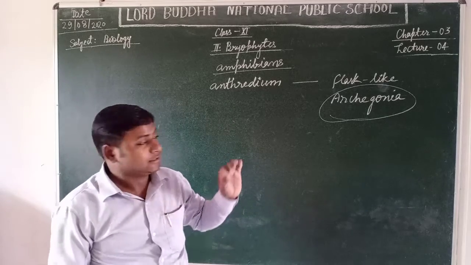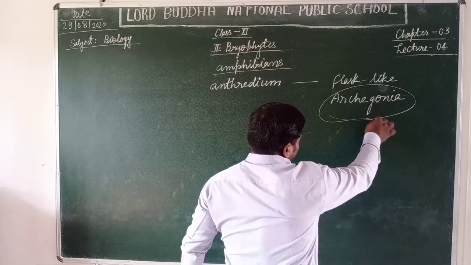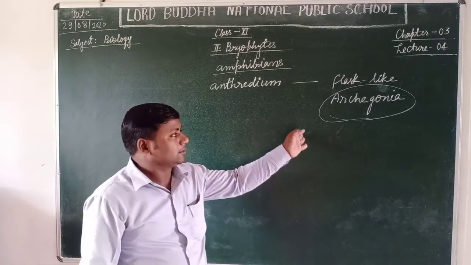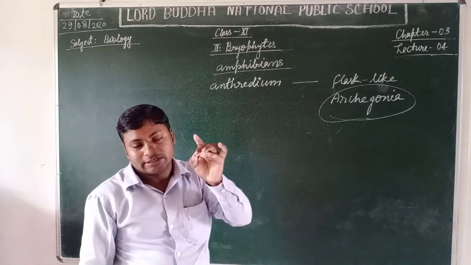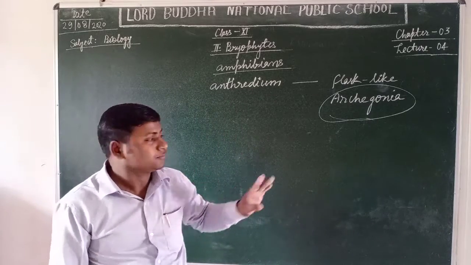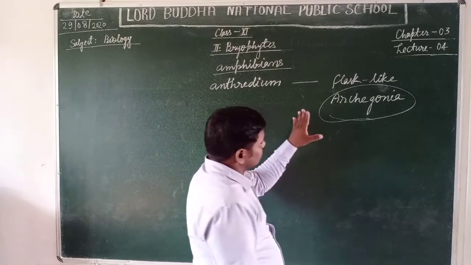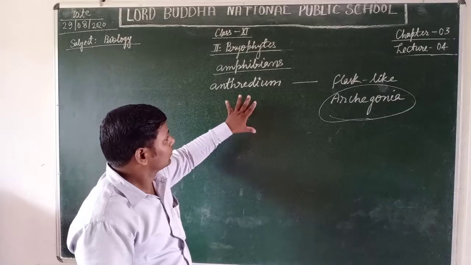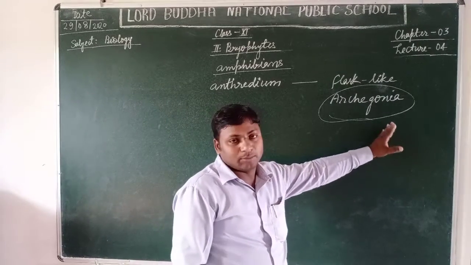Each female reproductive part produces a single egg at a time.